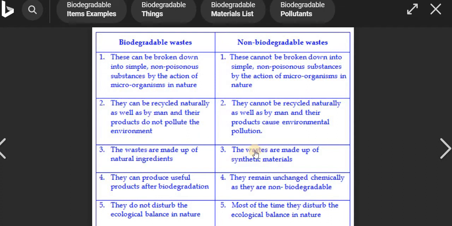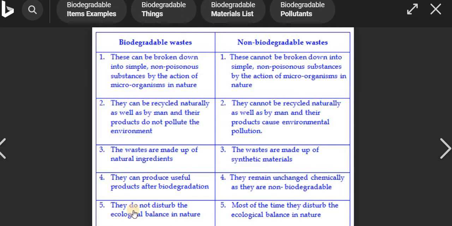Whereas non-biodegradable waste is made up of synthetic material. It is man-made, a synthetic one, so the decomposers are not able to decompose it. Biodegradable waste can produce useful products after biodegradation, like fertilizer and so on. But non-biodegradable waste remains as it is, meaning it remains chemically unchanged as it is non-biodegradable.